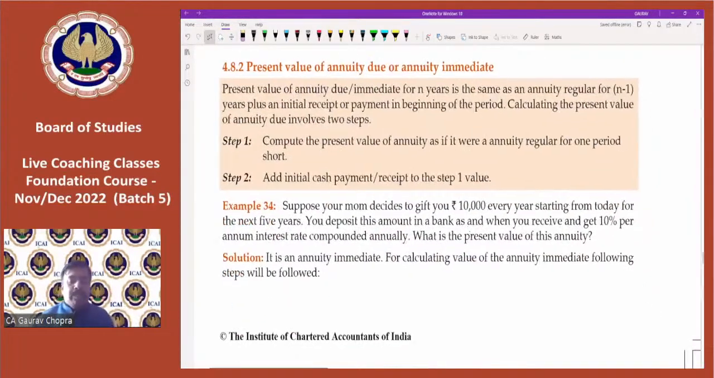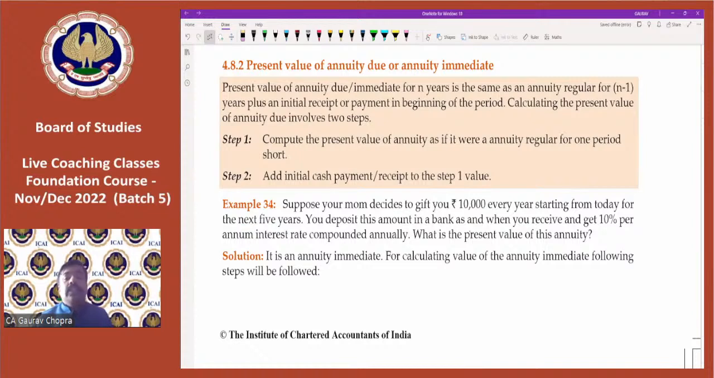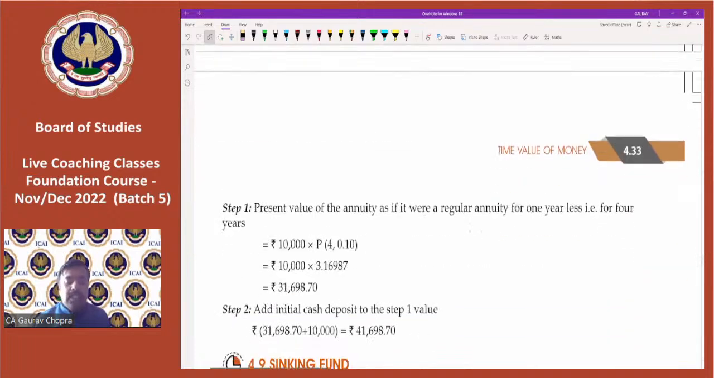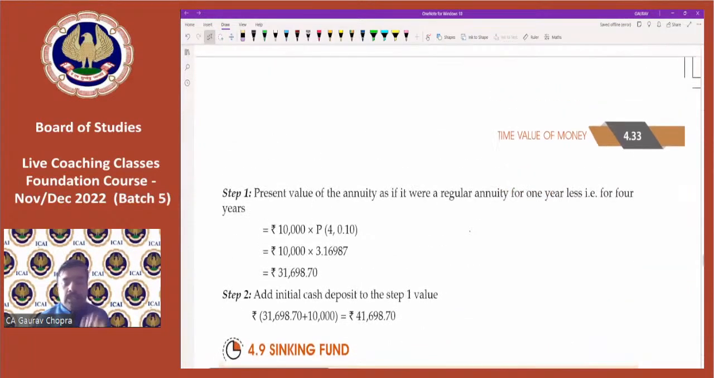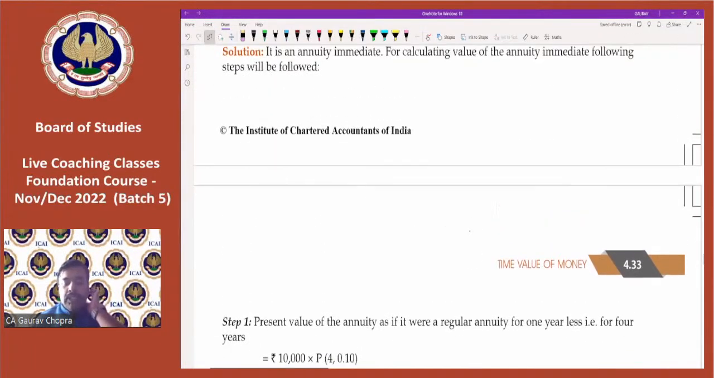So now, 33, you can do your homework now. 34, if it is annuity due or annuity immediate, what additional step do we have to do? What is the additional step we have to do? So there is one simple additional step.